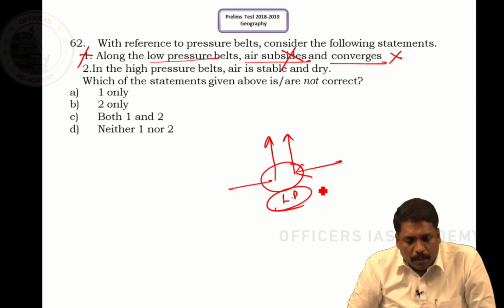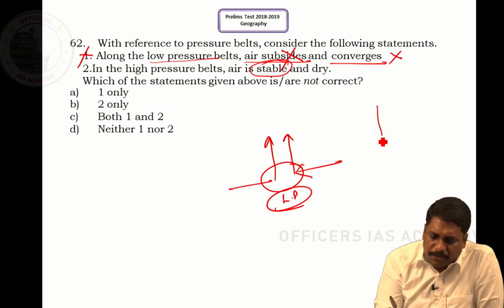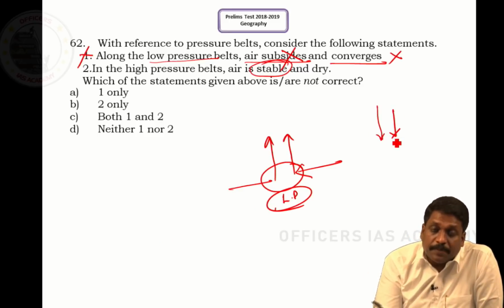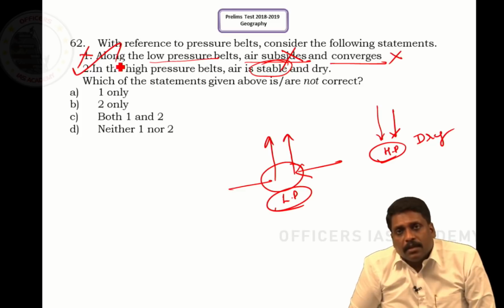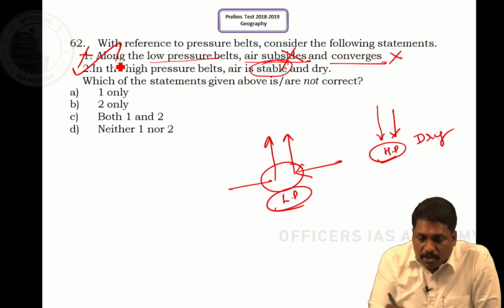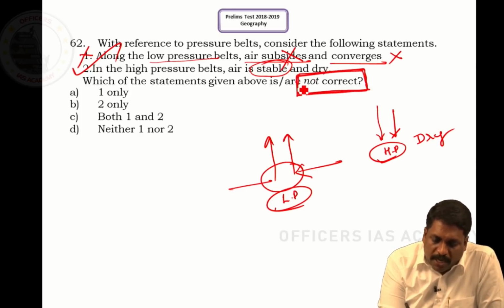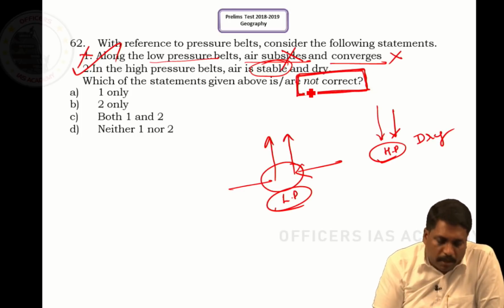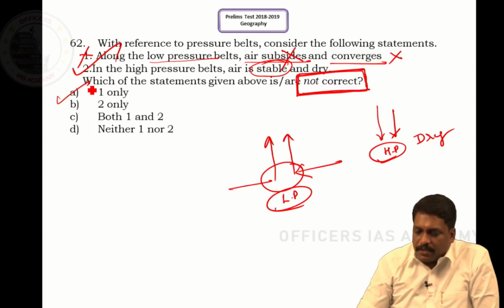Statement 2. In the high pressure belt, air is stable and dry. Correct. Any descending or subsiding air mass, you call stable. Any stable air mass is dry. So statement 2 is correct. So what is the answer? Which of the following is not correct? Read it very carefully. They are not asking you which is correct, they are asking which is not correct. It means not correct is 1 only. That is A.